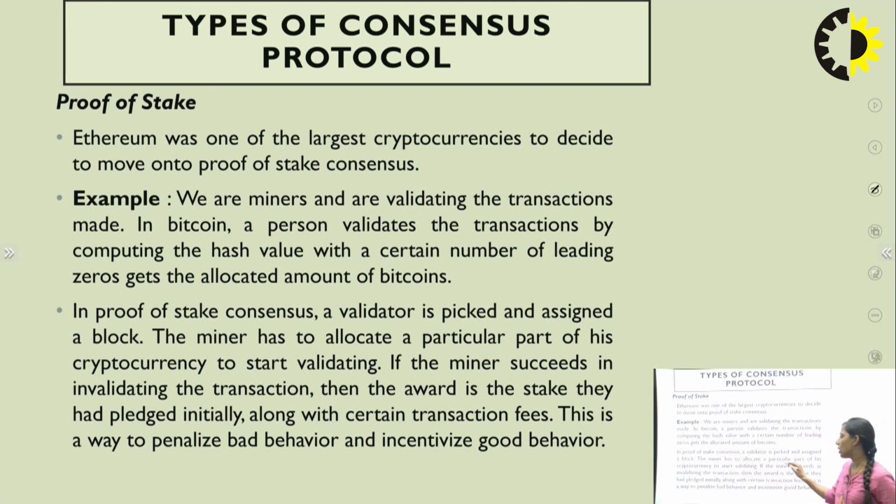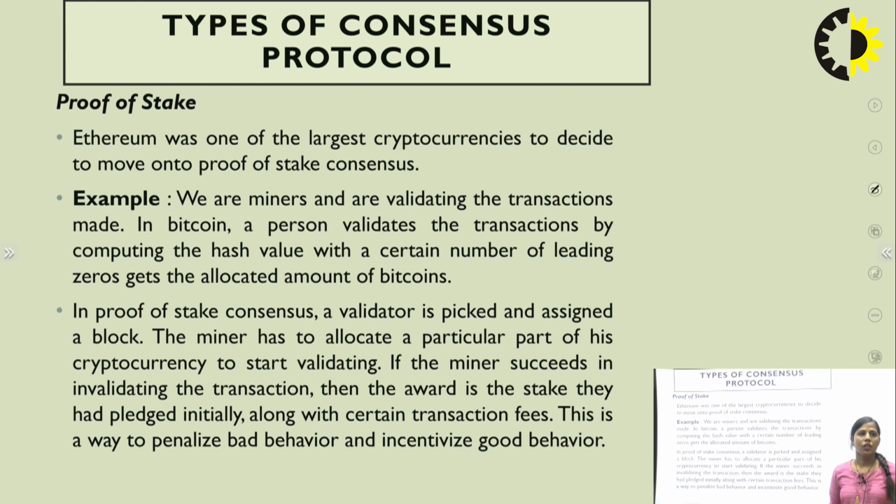The miner has to allocate a particular part of his cryptocurrencies to start validating. Means he has to put some cryptocurrencies up before participating in the network. Then if the miner succeeds in validating the transaction, the reward is the stake that was released initially, along with certain transaction fees.